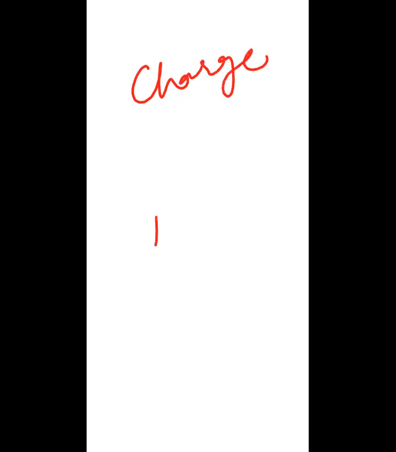Charge is simple. Actually, the thing is valency. Let me tell you, charge. What is charge? For example, if I say sodium has +1 charge, it means sodium has donated its electron. Every atom has an equal number of protons and electrons, so that charges could be balanced.